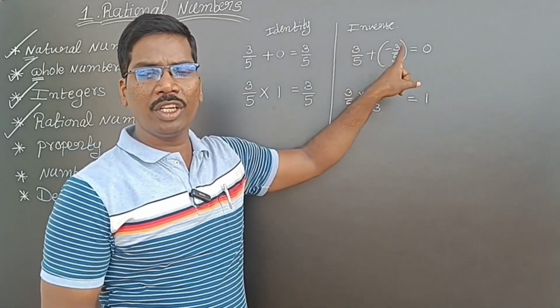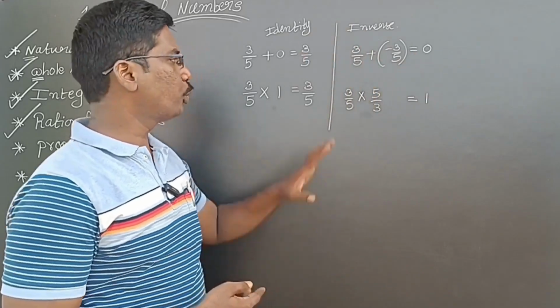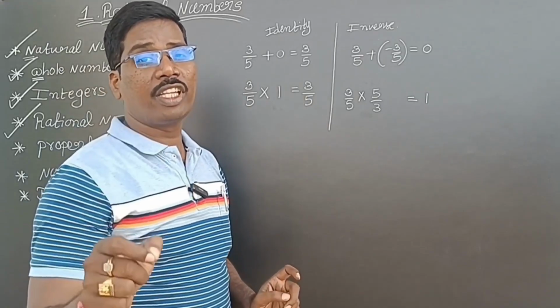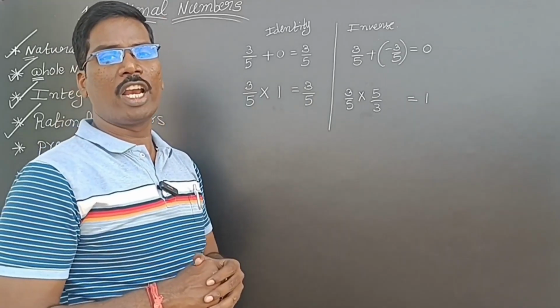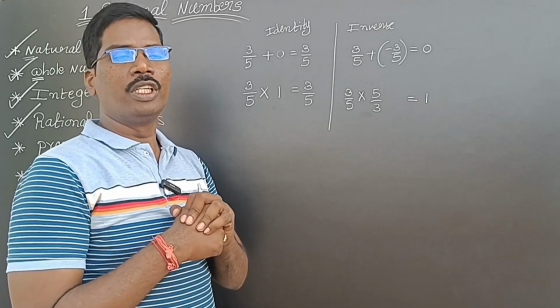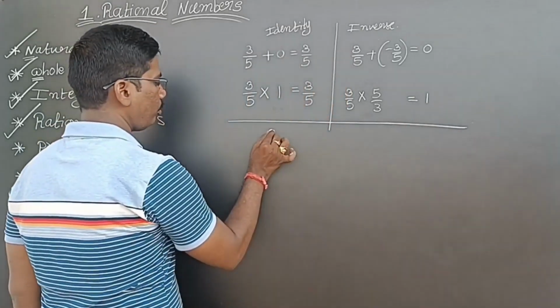3 by 5 is the additive inverse of minus 3 by 5, and minus 3 by 5 is the additive inverse of 3 by 5. These four are very important for all competitive exams, especially the SSV exam and NMMS exam. It is very useful for the NMMS exam and also for the SSV exam. Next we are going to discuss distributive law.